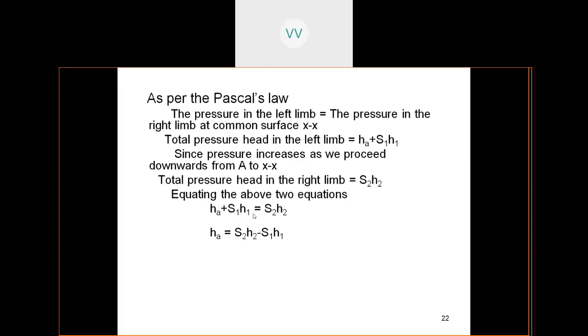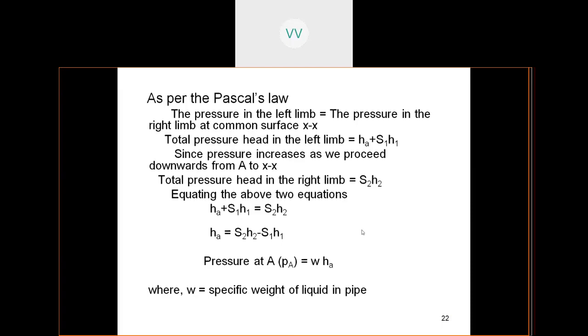Then, bringing this term to the other side, HA is equal to S2 H2 minus S1 H1. So the intensity of pressure inside the pipeline, PA, is going to be P is equal to w HA, where w is the specific weight of the liquid in the pipe.